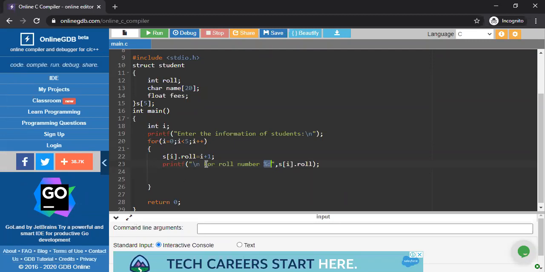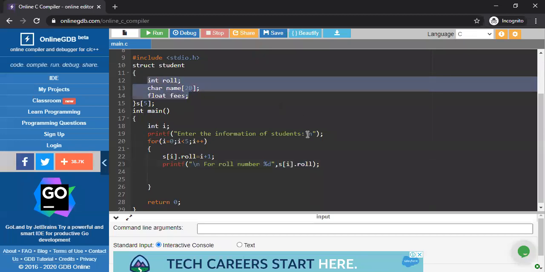That's why I'm writing here for roll number %d. %d is fine because structure roll is an integer type of variable. That's why %d. But you have to write in this place si dot roll, not only roll. Until or unless you mention the structure variable, the compiler doesn't understand what is the meaning of a single roll, because there is no existence of a single roll, single name or single phone. All are in the structure. All are treated as a structure member.